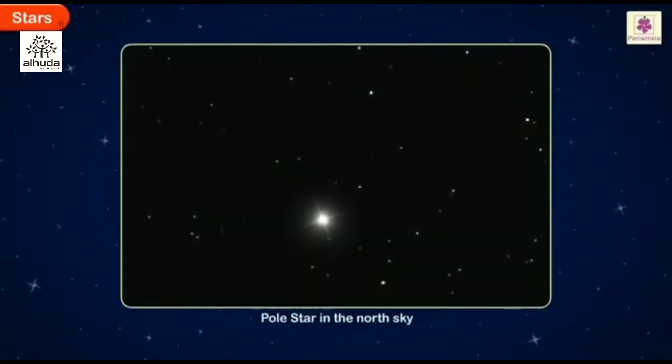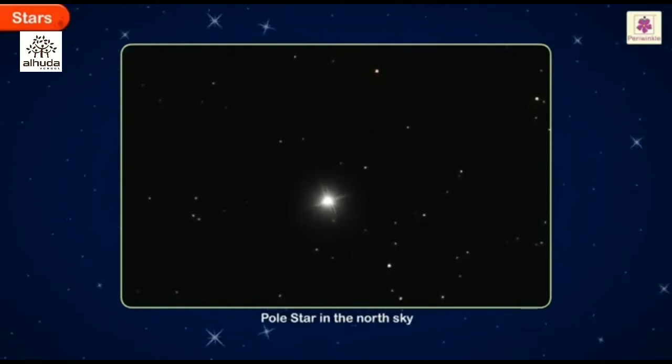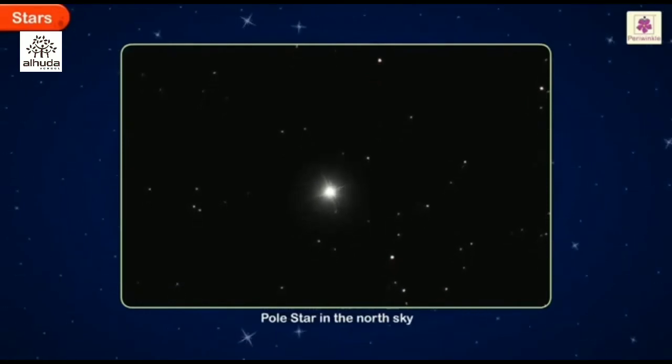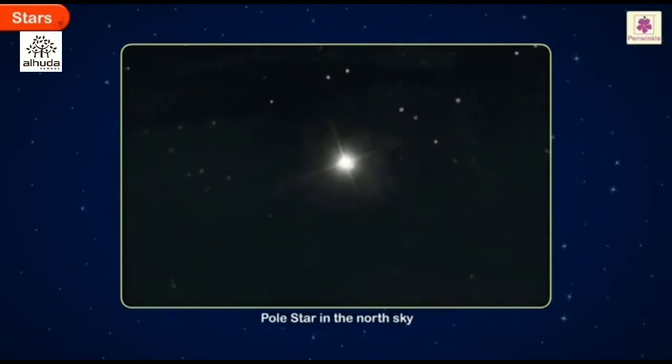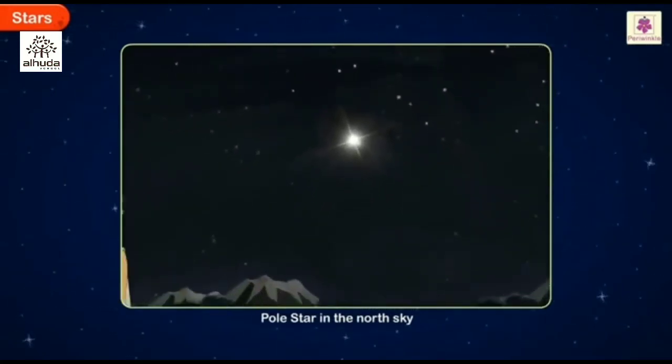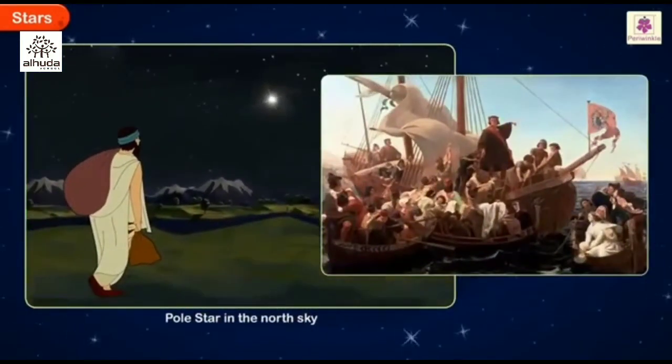In the north sky, at night we see a bright star called the pole star. It has been guiding sailors and travelers since ancient times. The sun guided them during the day, while the pole star guided them at night.